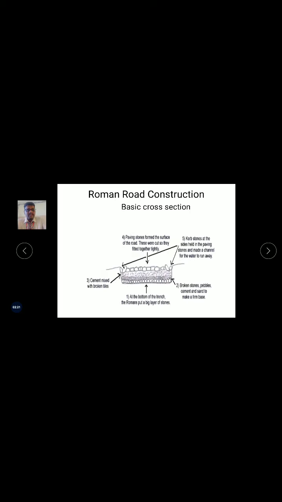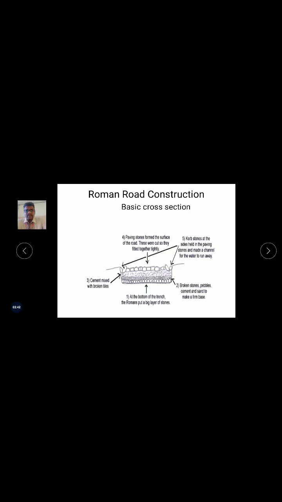In the history of roads, the first developed road is called Roman road construction. In ancient BC, they chose some ancient types of roads. In this diagram you are seeing the components they chose for the road.